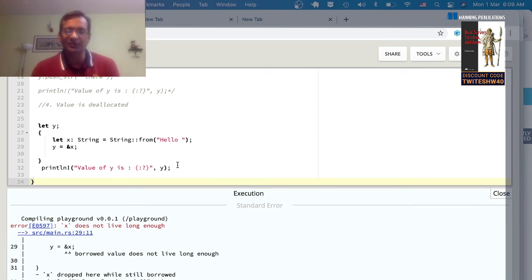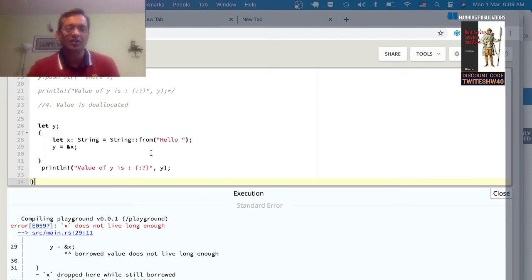So what Rust is doing is, it's trying to make sure that the reference to a value does not outlive the value itself, right? The lifetime of a reference to a value can be less than or equal to the lifetime of the value. And that's what Rust ensures. And all this is done through static checks at compilation time. You're not going to get any weird runtime errors because you forgot to do the right sequencing of these statements.